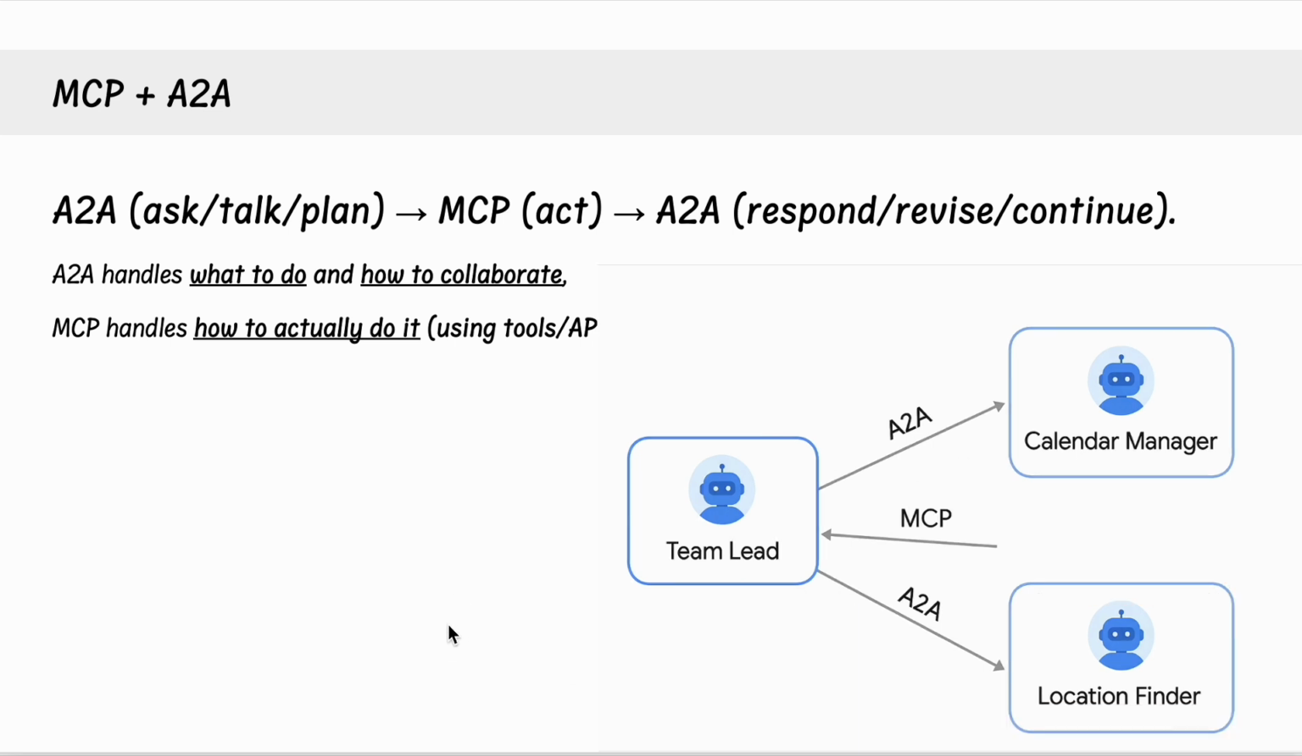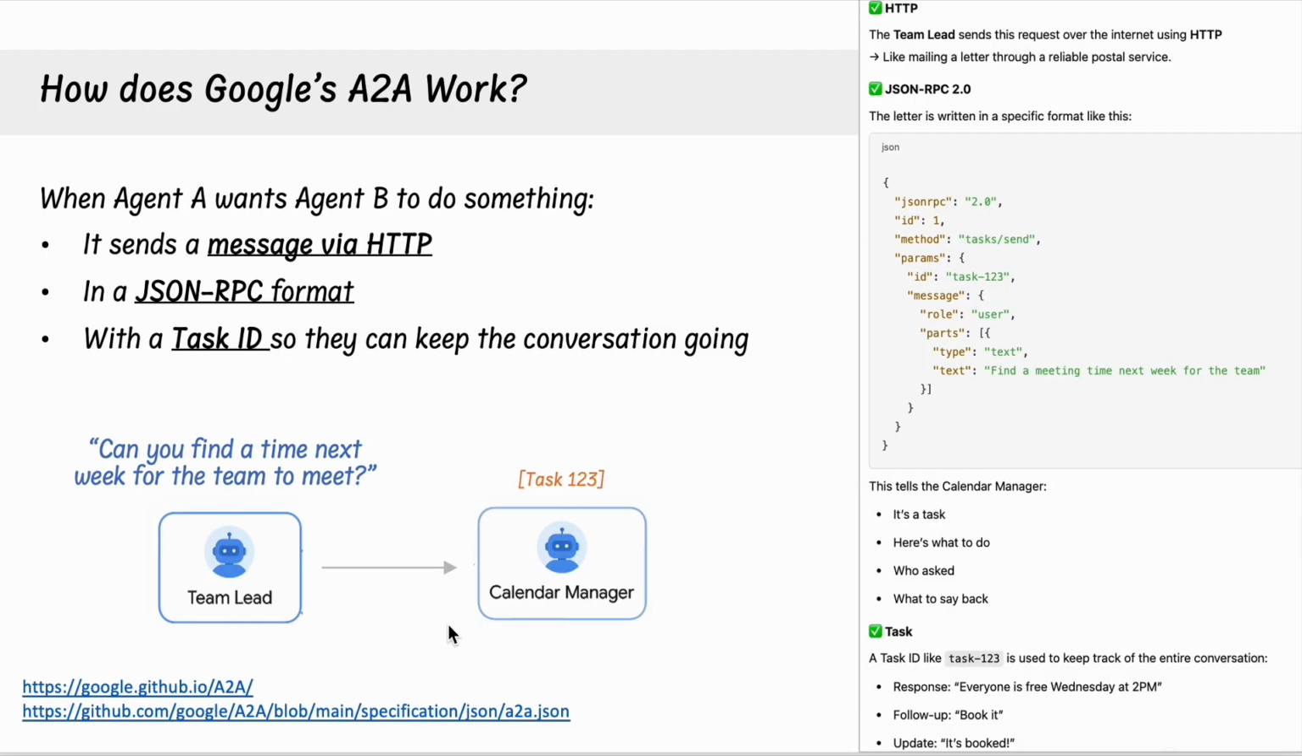Okay, so how does it do that, right? How does it actually do that? At the heart of it, the agent-to-agent protocol is essentially a playbook that lets the agents talk to each other in a more structured way.